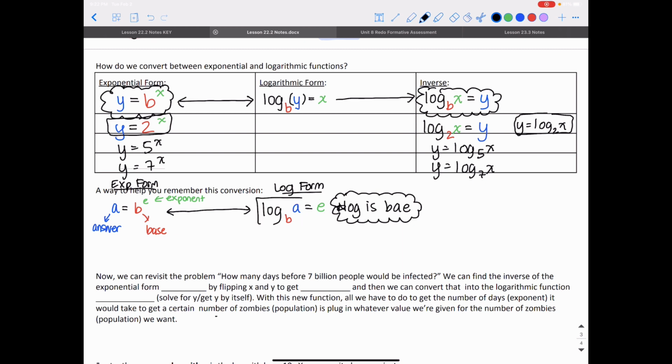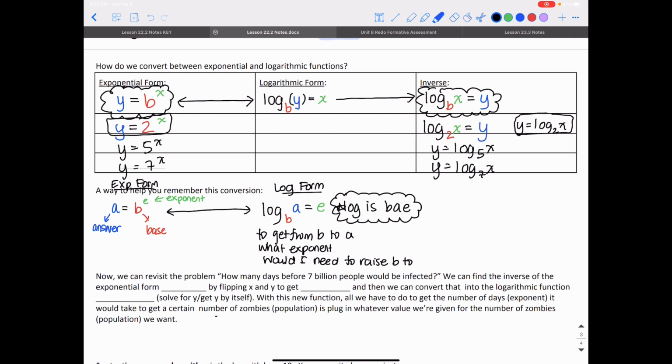What this thing that looks weird actually asks is: to get from b to a, what exponent would I need to raise b to?